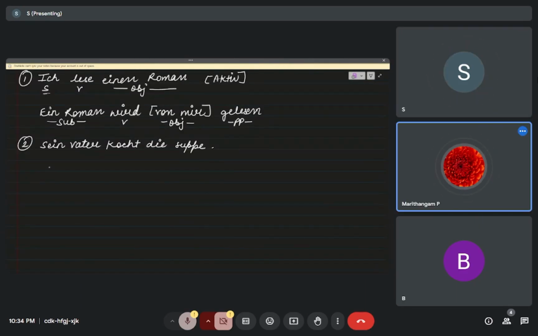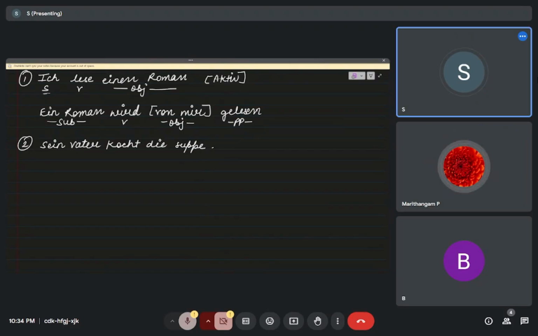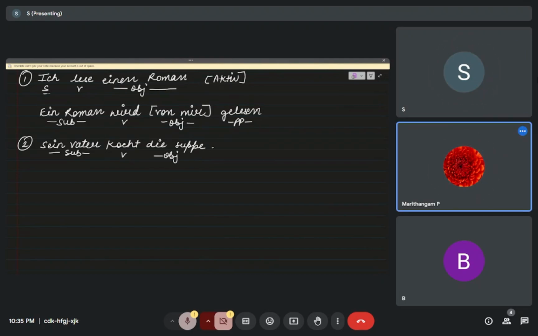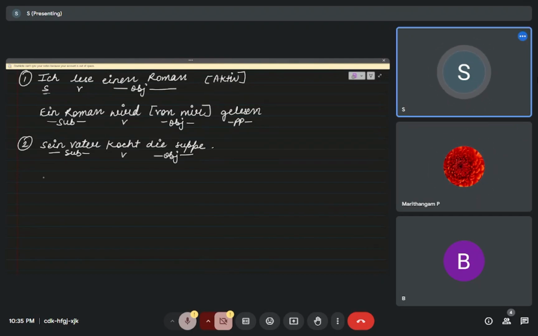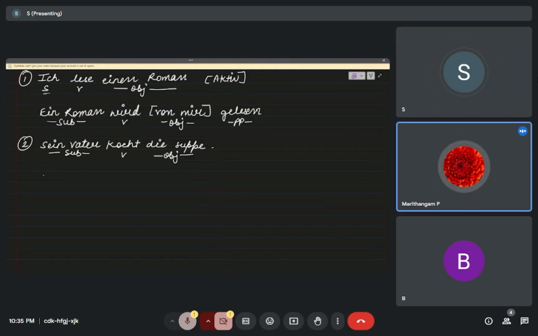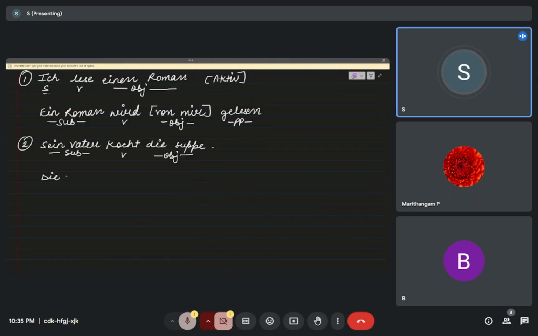Now this is the subject, this is the verb, and this is the object, and the object will become the subject: die Suppe.